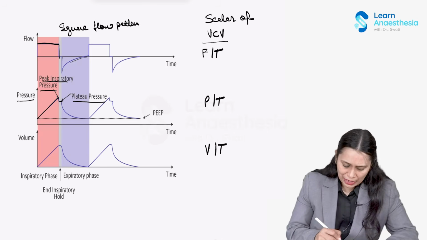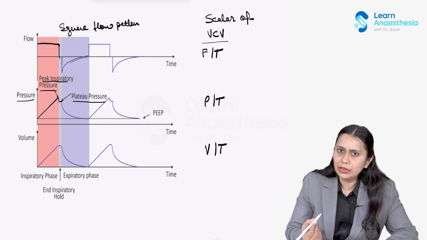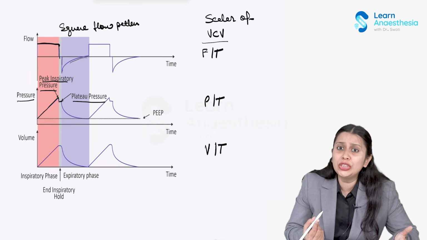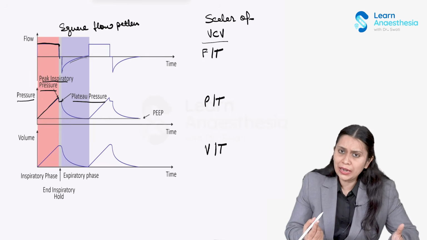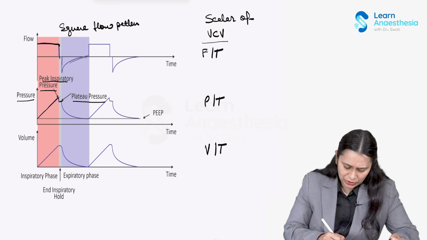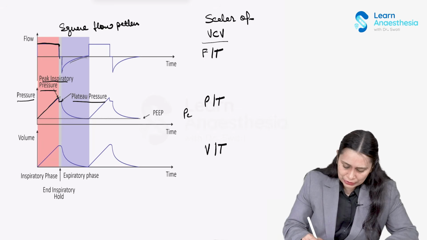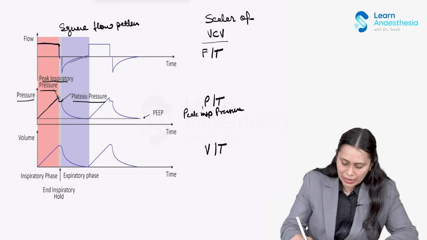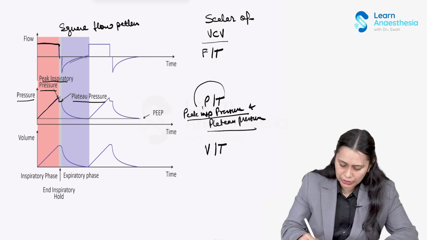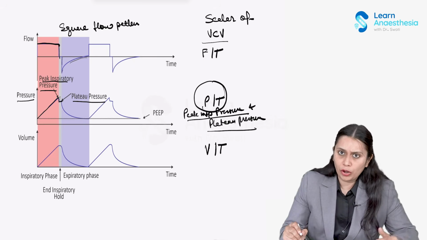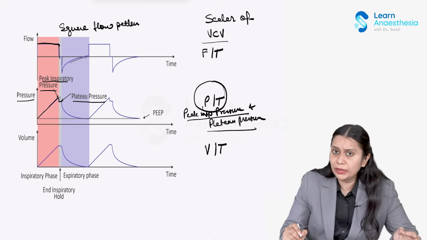Because at the end of inspiration there is also a flow happening, so airway flow does not become zero at the end of inspiration. So there is a peak inspiratory pressure and then a plateau pressure. We can distinguish these through the pressure-time scalar of volume control ventilation, and this will give us many ideas.